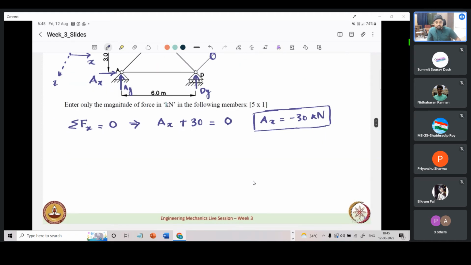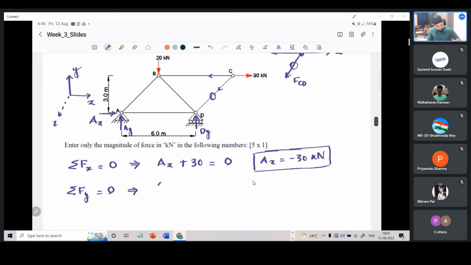Now Ay and Dy are still unknown. Now we take sigma Fy equals 0. What is it that we get? Ay pointing upwards plus Dy pointing upwards. Are there any other vertical forces? We have a vertical force applied at joint B which is pointing downwards. So it will be minus 20 equals 0. So one equation we have: Ay plus Dy equals 20.